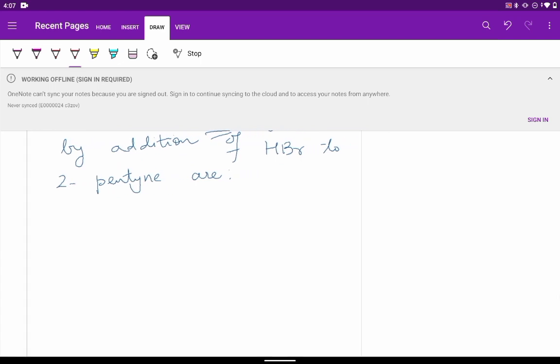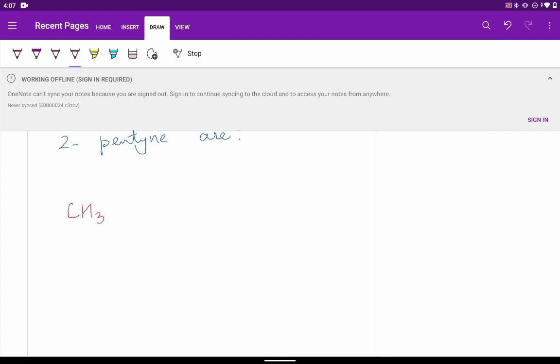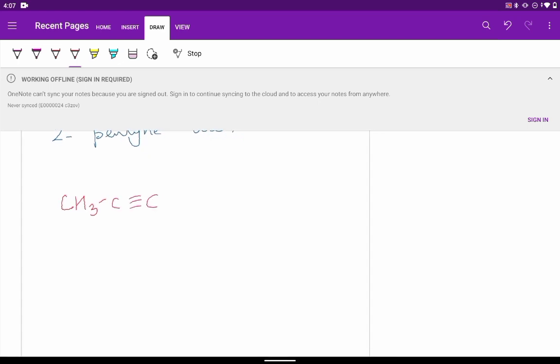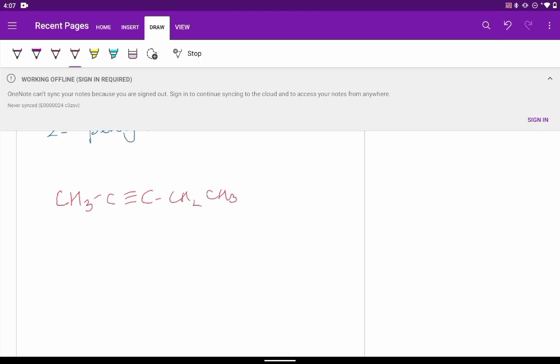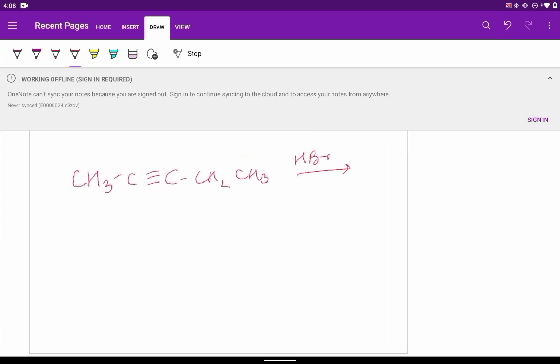So first we have to write 2-pentyne. Addition of HBr to 2-pentyne gives 2 structural isomers. So let us see how we write 2-pentyne. It is CH3, C triple bond C, the triple bond should be with the second and third carbon because it is 2-pentyne, then CH2, CH3. To this, when we add HBr, we will get 2 products.